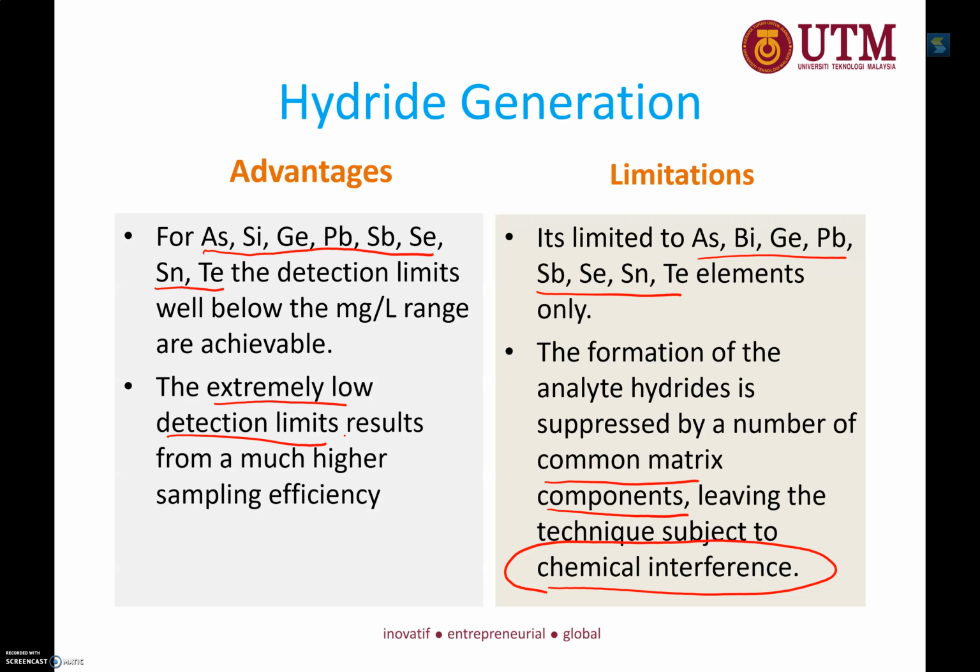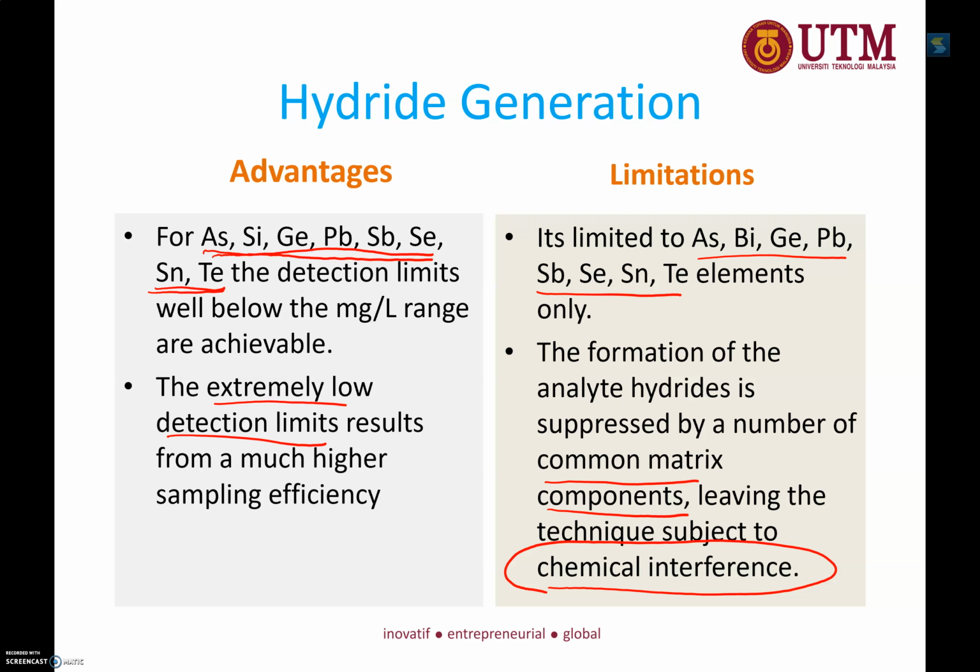We are now in the final part of CVAAS and HGAAS. I will show you slides on the disadvantage and advantage of each method. Hydride generation is very advantageous for metalloids, as stated here, because these are the elements in the periodic table that can generate hydride upon reaction with the reagents.